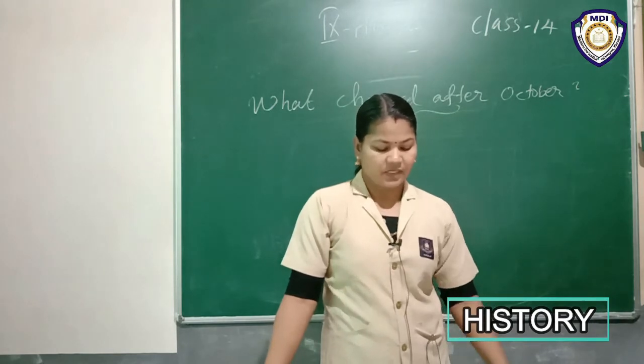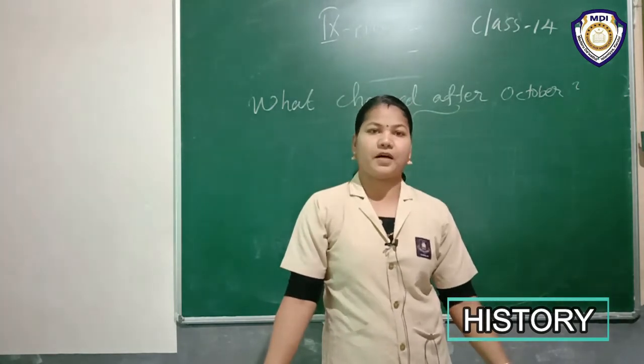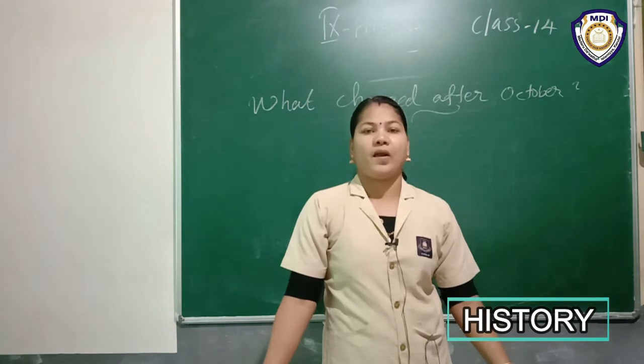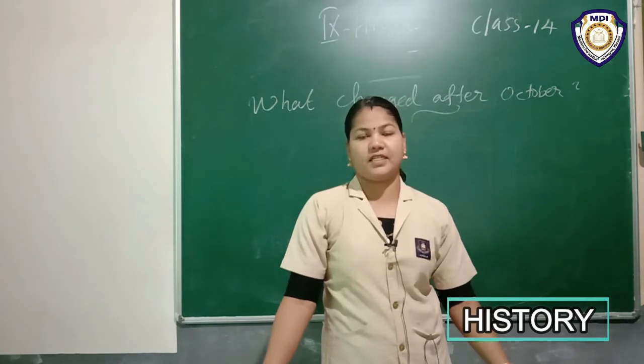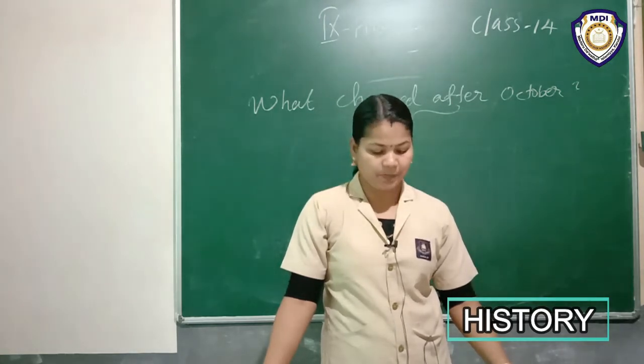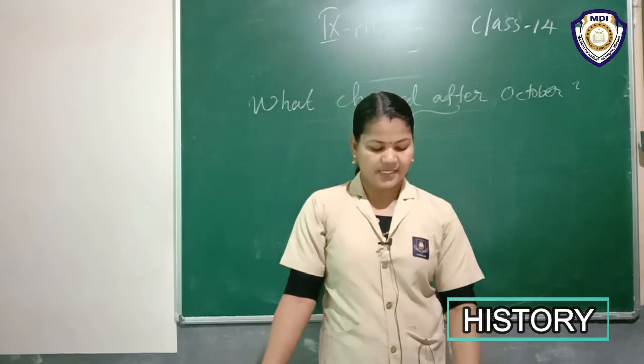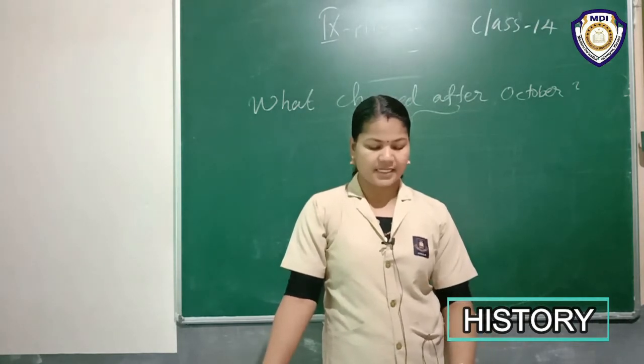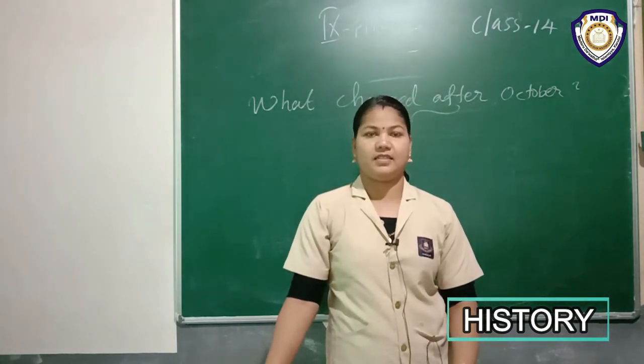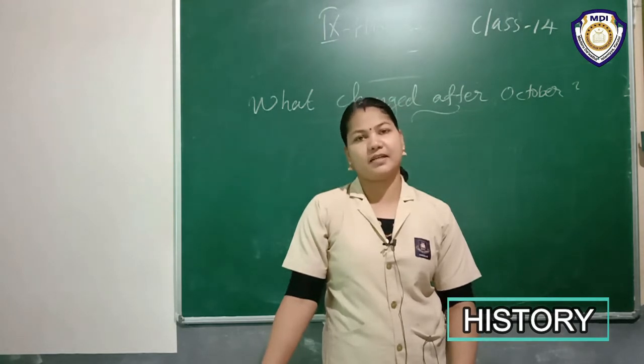The Bolsheviks were totally opposed to private property. Okay, here are the Bolsheviks. They completely opposed what? The private property. They did not support private property. Most industry and banks were nationalized in November 1917. November 1917, what happened there?